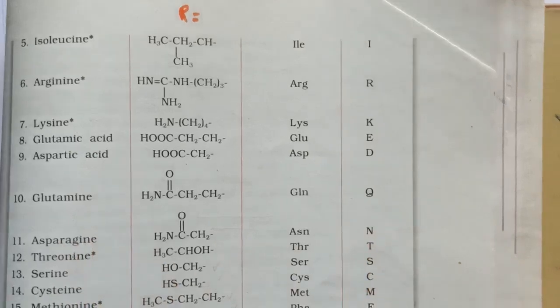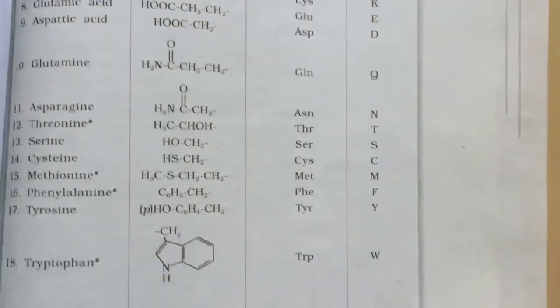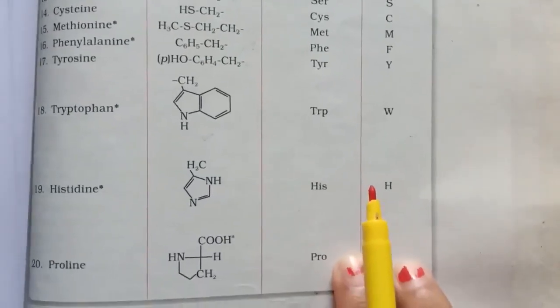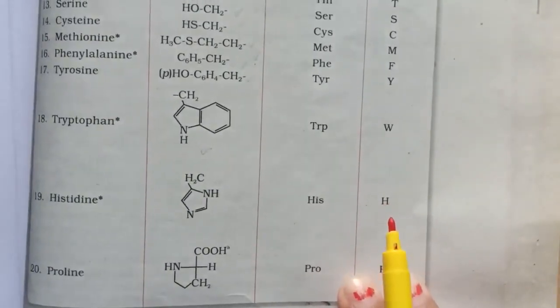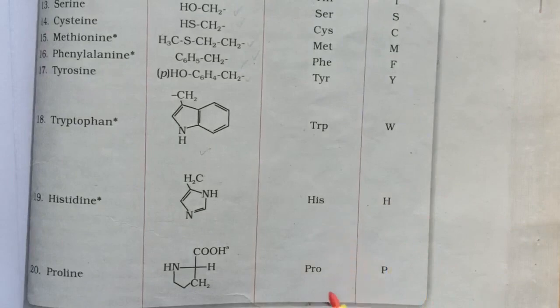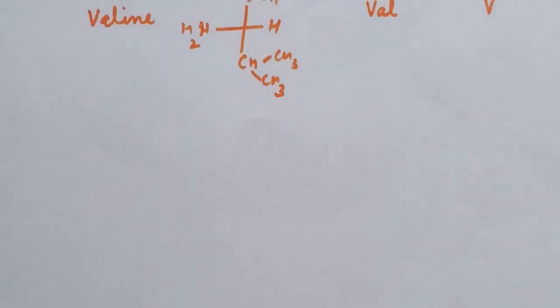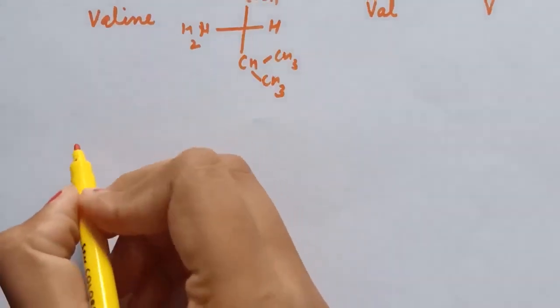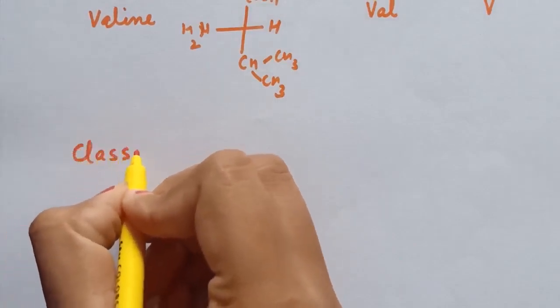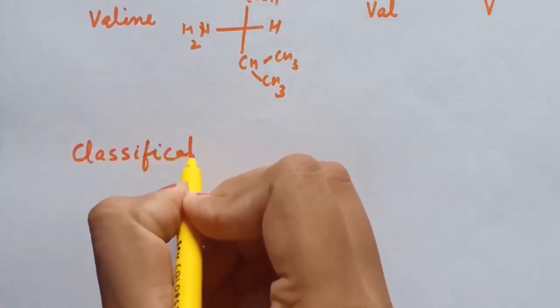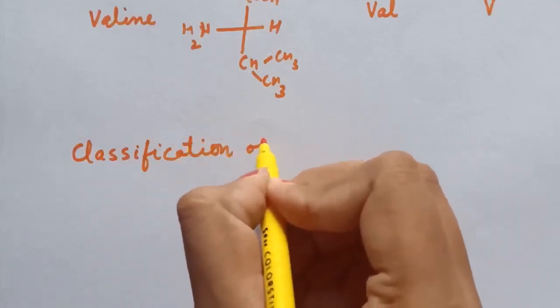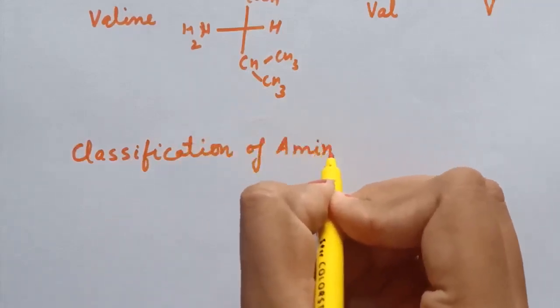So these are the amino acids. Structures of 20 amino acids are given. 3-letter symbol and 1-letter code is given. So you can refer this table for the structure of amino acid, 3-letter symbol and 1-letter code for amino acids. Next is classification of amino acids.